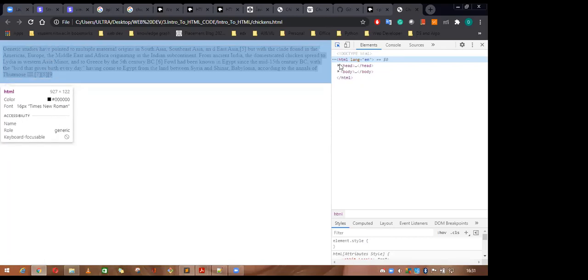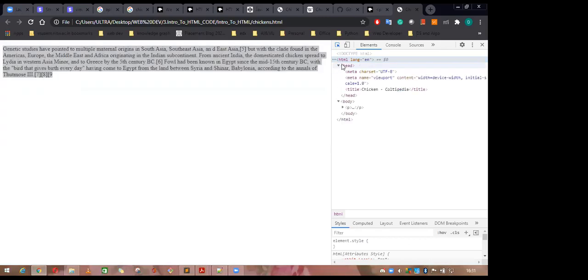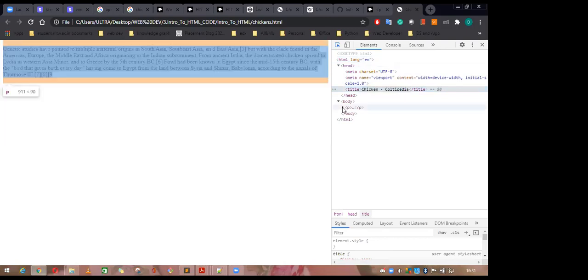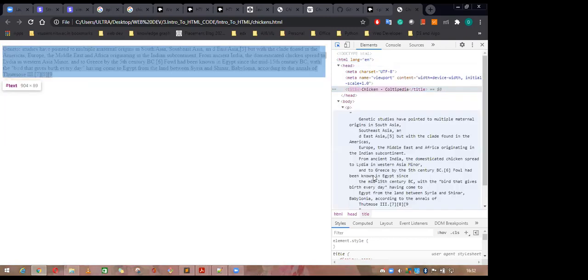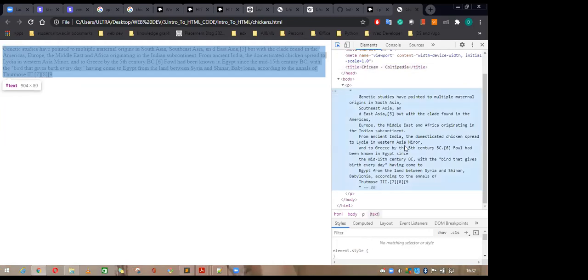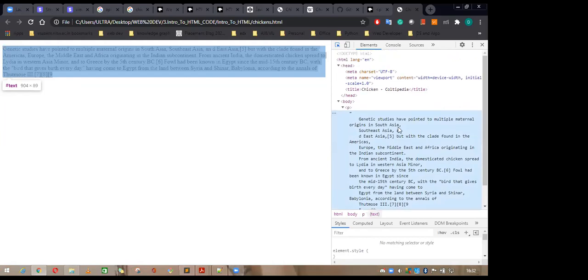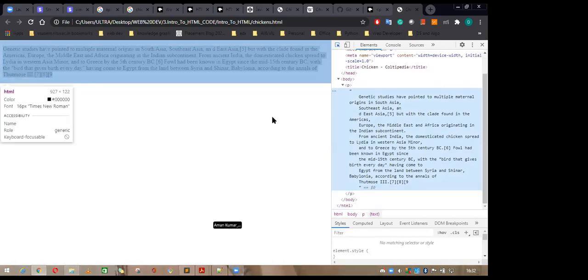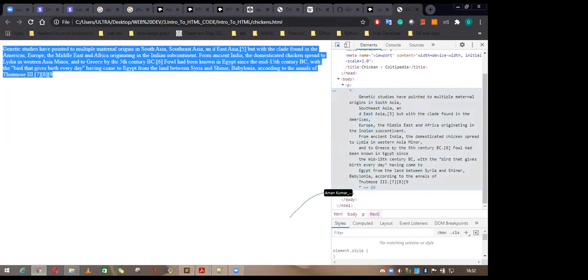Here you go and expand this one. In the body you can see your title page, title here, and if you want to see what's in the paragraph, you can expand the paragraph and see what the paragraph is. So this is the first paragraph element I am adding in this one. This is the simple paragraph I am adding here.